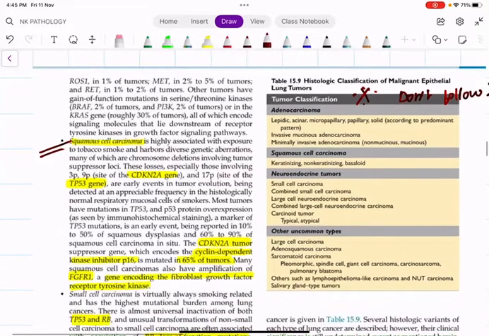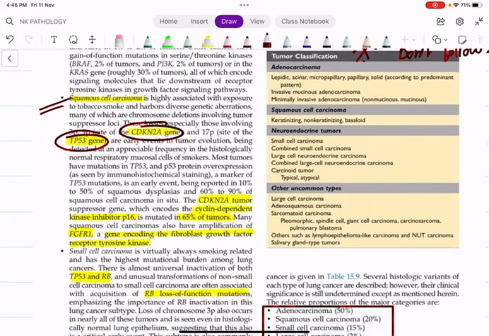Next, squamous cell carcinoma. The most important is the TP53 gene. Squamous cell carcinoma has a somewhat worse prognosis. And of course, mutation of the CDKN2A gene; no other way, learn by heart. CDKN2A is a tumor suppressor gene which encodes a cyclin-dependent kinase inhibitor called P16, and P16 is mutated in around 65% of tumors. We have another, FGFR1, fibroblast growth factor receptor 1, a tyrosine kinase, which is also mutated in squamous cell carcinoma. So remember TP53, CDKN2A, FGFR1.